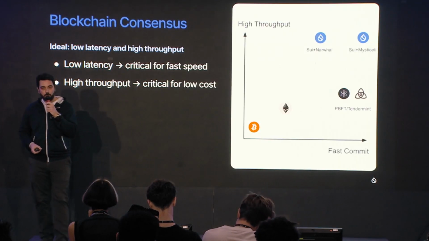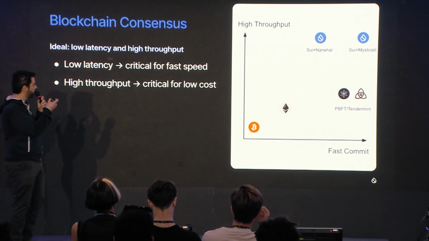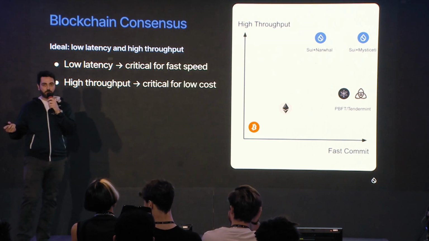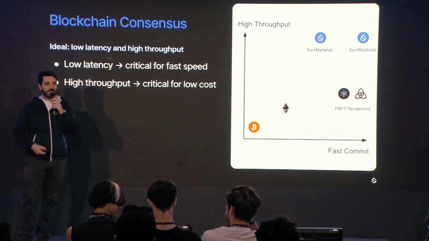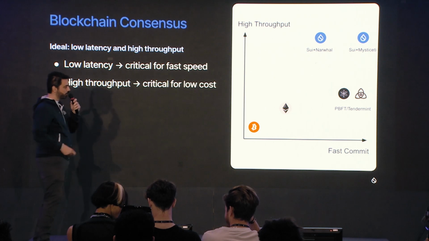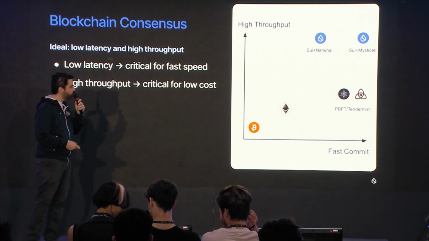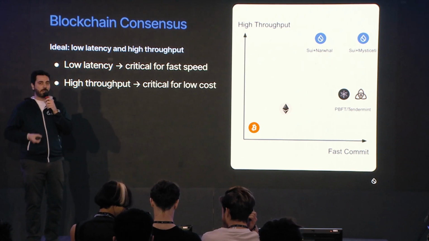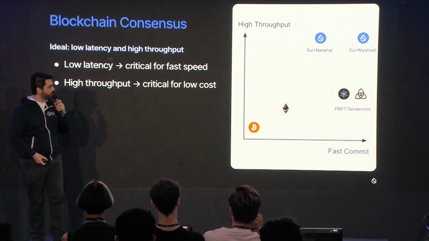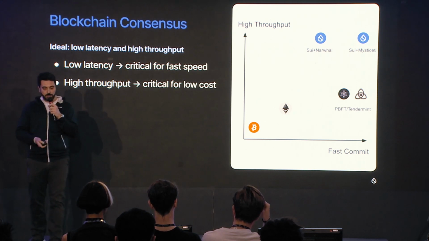Now, we can't have everything in life, and that is when we talk about throughput and latency and fast commit. In an ideal world, we want to be as fast as possible and have the highest possible throughput. So we want to be on the top right corner, and this is what we try to do with Mysticeti. Today, we have very good latency, but we are not that satisfied. We want to push the envelope. We have the high throughput, and we can see a comparison with some example other protocols today.